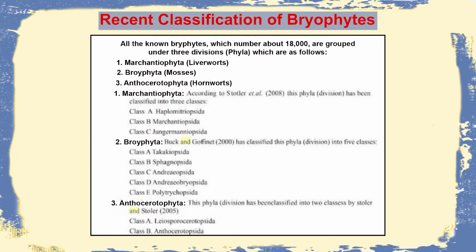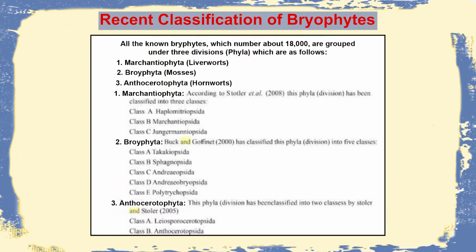Now, depending upon the recent classification of bryophytes, it has been divided into Marchantiophyta, Bryophyta and Anthocerotophyta. The Marchantiophyta, according to Stotler 2008, has been further subdivided into three classes, namely Haplomitriopsida, Marchantiopsida and Jungermanniopsida.